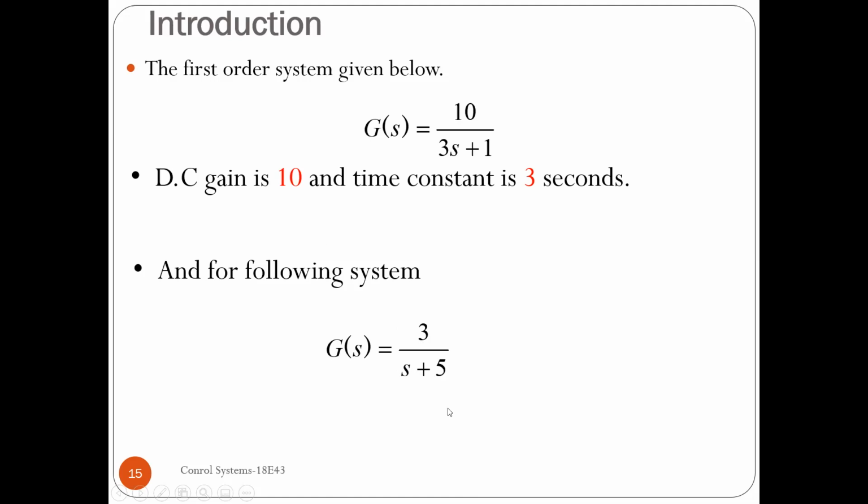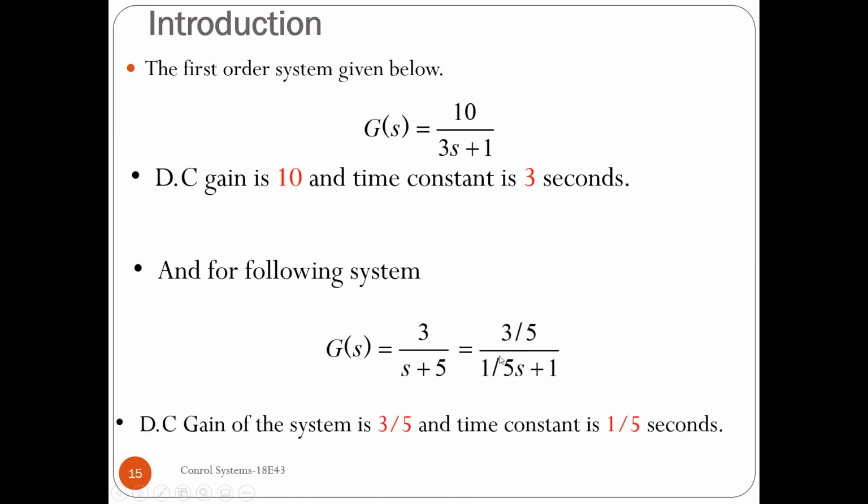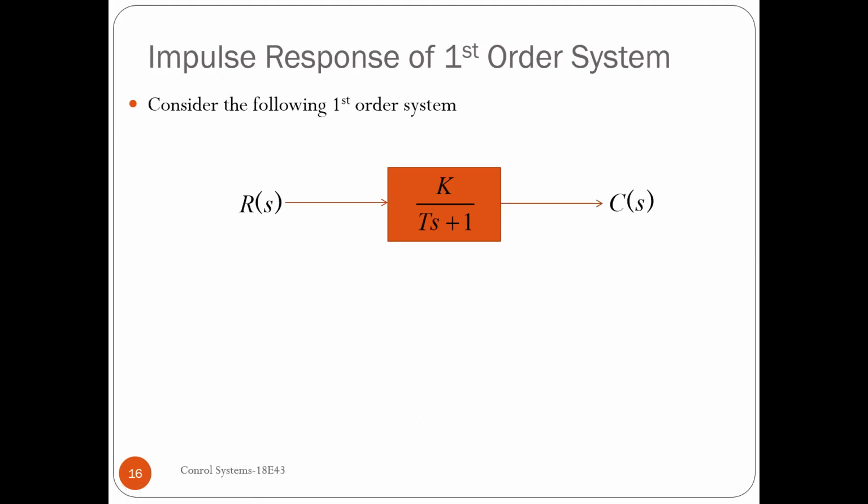How to make this unity? I'll divide numerator and denominator by 5. If I do that, I will get a 1 at this position. So I now have the standard pattern, G of S equal to K divided by T into S plus 1. Then 3 by 5 is the DC gain, and 1 by 5 is the time constant.